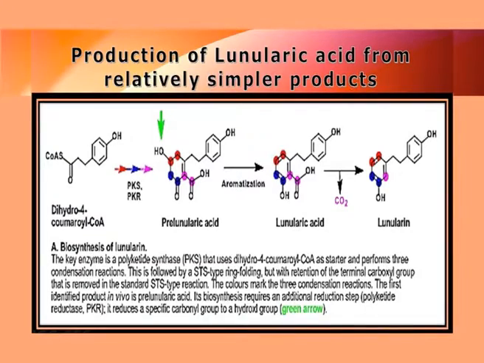Now, what commonly is there? This linoleic acid is actually produced from dihydro-4-coumaryl coenzyme A, which is producing the pre-linoleic acid, and finally it will be converted to linoleic acid and linoleirin.